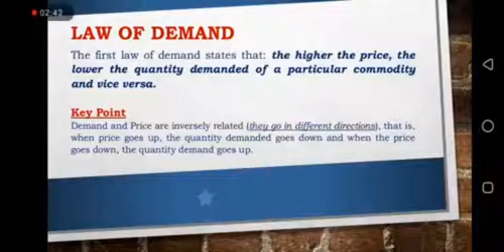Now, from this law, you see that there is a kind of inverse relationship. That is, as the price of goods goes up, the quantity demanded of such a good comes down. And when the price comes down, the quantity demanded of such commodity goes up. So they go in an inverse direction.